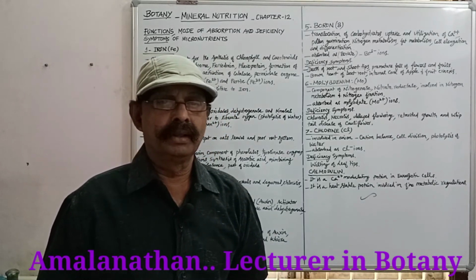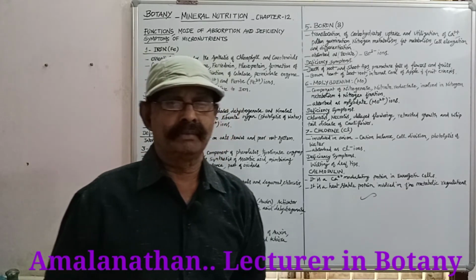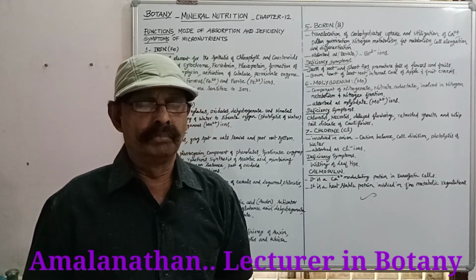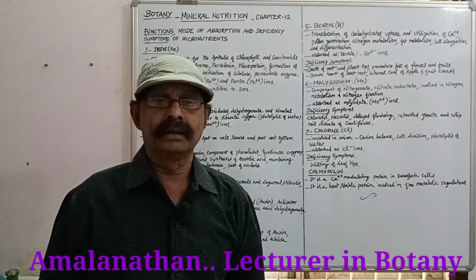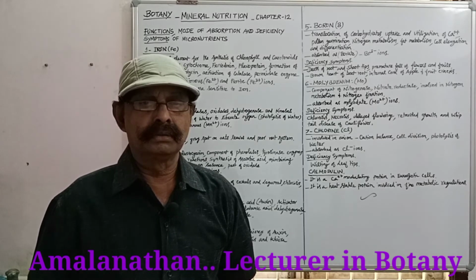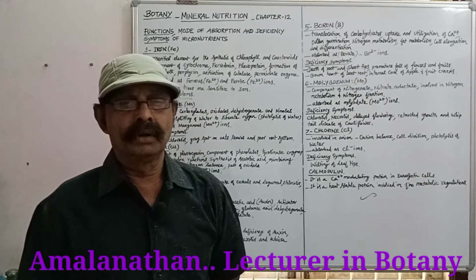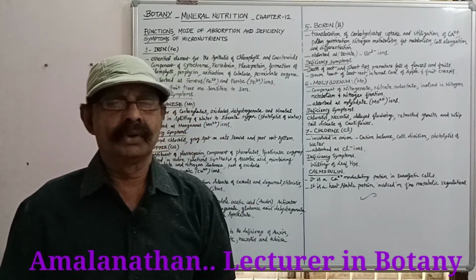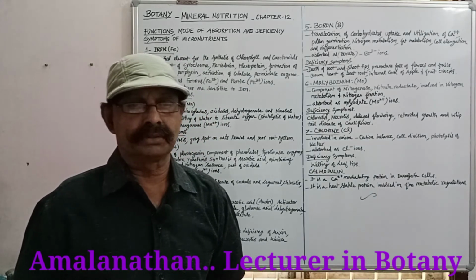Deficiency symptoms: death of root and shoot tips takes place due to the deficiency of boron. Premature falling of flowers and fruits, brown heart of beetroot, internal cork of apple, and fruit cracks occur due to the deficiency of boron. So, the diseases that appear in plants are: number one, death of root and shoot tips. Number two, brown heart of beetroot. Number three, internal cork of apple, etc.